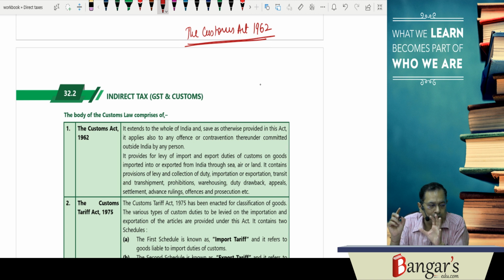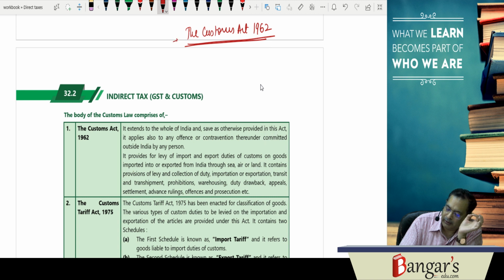And statutory provisions have been made relating to what? The levy and collection of the custom duty, importation and exportation, what is the procedure there, transit and transshipment, prohibitions, warehousing, duty drawback, appeals. Likewise, various chapters are there and provisions have been made in the Customs Act. Besides this, we have the Customs Tariff Act